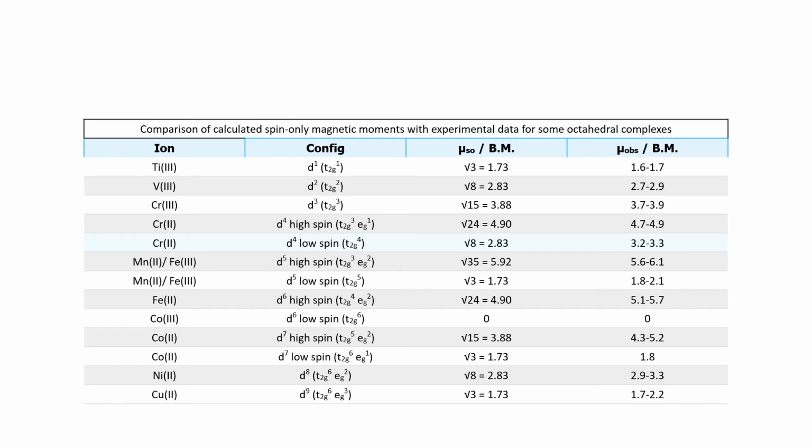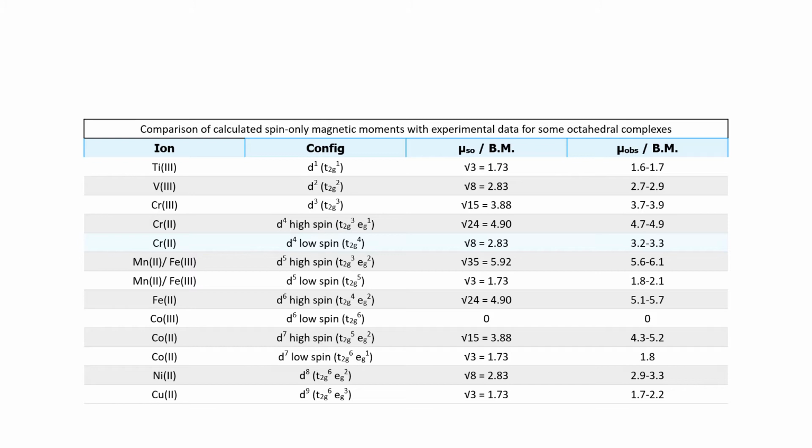Here you can see the table. The transition metal ions are given in their ionic state. The number of unpaired electrons you can see in titanium plus 3: it has one unpaired electron. When you calculate the Bohr magneton value with the equation square root of n(n+2), you will get root 3, which falls between 1.6 to 1.7. You can take vanadium plus 3.